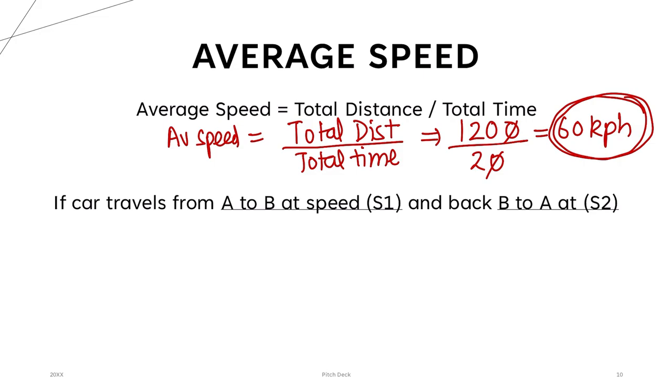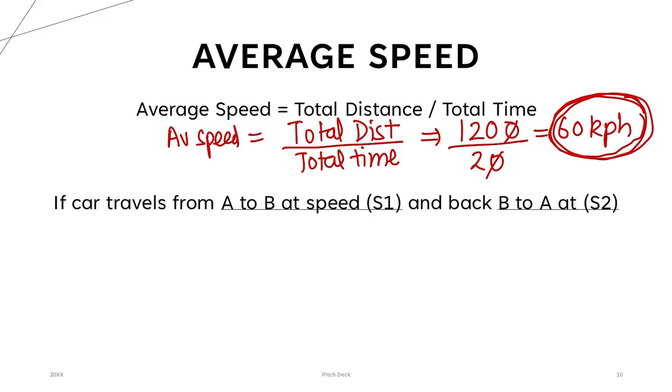But on average, you drove at a speed of 60 kilometers per hour to cover this distance, right? This is what it means. So rather than saying that in the first minute I drove at 100 kilometers per hour, after that 30, then 45 and so on, you say I drove at an average speed of 60 kilometers per hour, right?